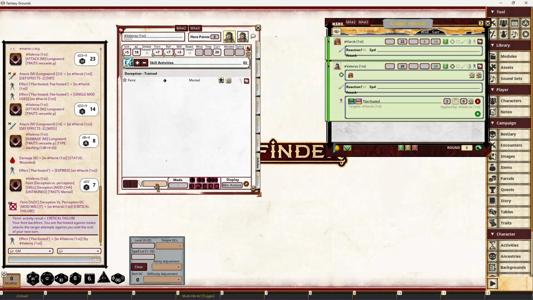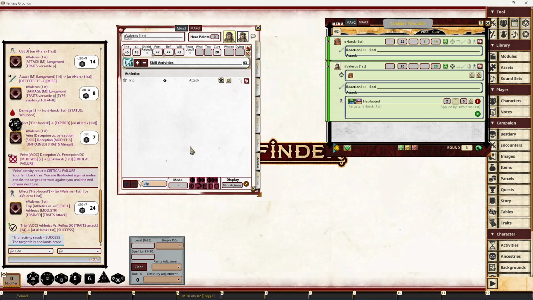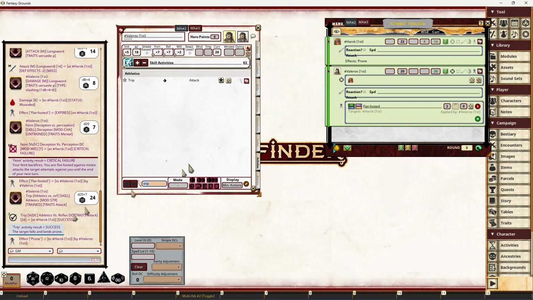Maybe I then want to do something like a trip. So then I'd try and trip the target. 17, that's actually a success, that's great. So then I'd apply that. The target's landed prone, so the target's now prone, that's great. But notice what actually happened about that. You probably haven't seen it.